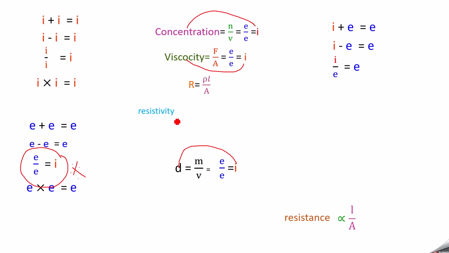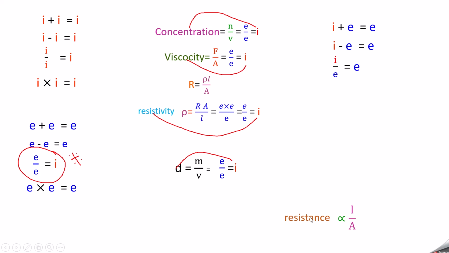So you can have resistivity is equal to R into A divided by L. Now R is an extensive property because it depends on mass. Area is also an extensive property. So when you multiply these two, we are getting an extensive property. Divided by length, which is an extensive property. So when you divide these two, we are getting an intensive property. So we can say that resistivity is an intensive property.